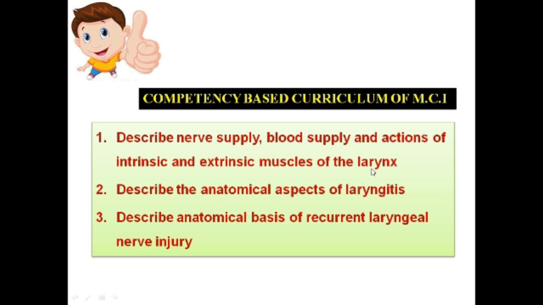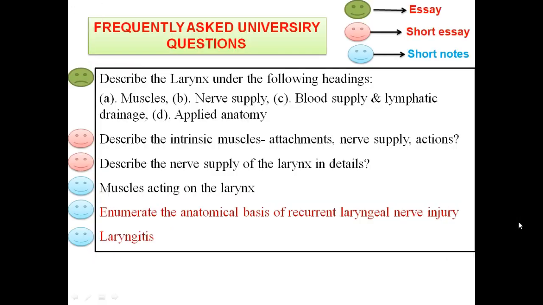Intrinsic muscles of the larynx are very important, and laryngitis, and recurrent laryngeal nerve, anatomical and clinical importance. These are the common questions of the annual examination. The essay question is asked in many examinations, and similarly intrinsic muscles and nerve supply, so give first priority to these questions.